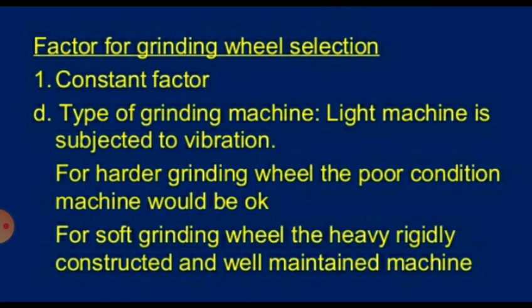Then the next parameter under constant factors is type of grinding machine. A light machine is subjected to vibration. So for a harder grinding wheel, a poor condition machine would be okay. For a soft grinding wheel, a heavily rigid, well maintained machine is required.